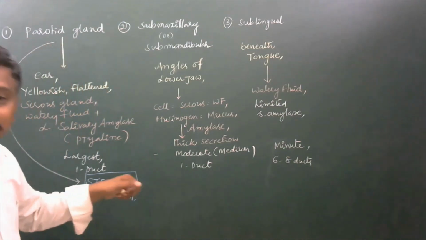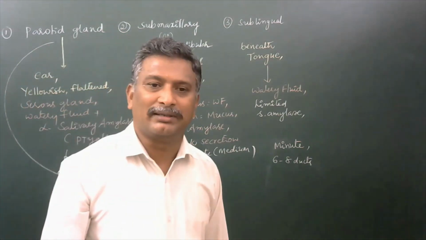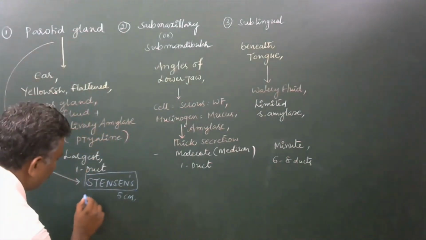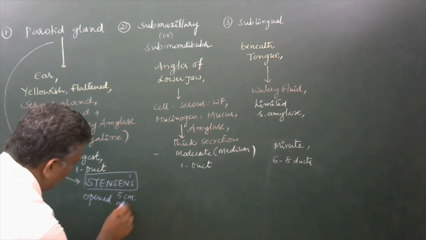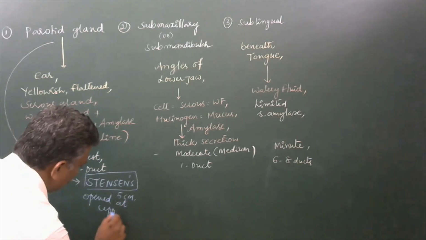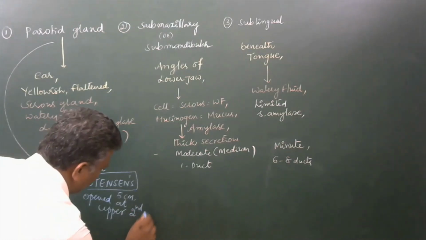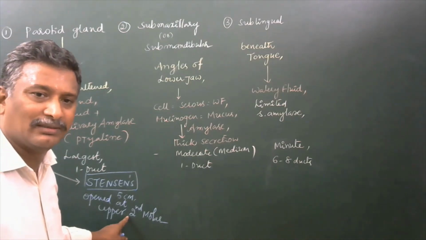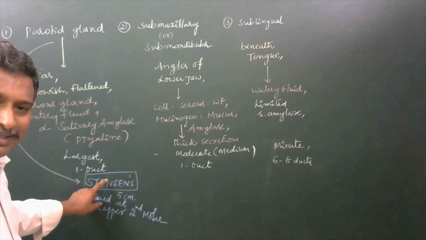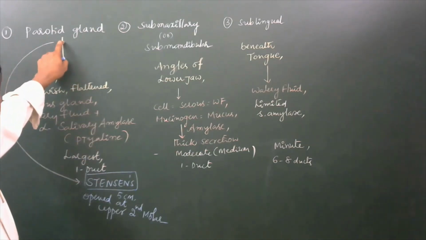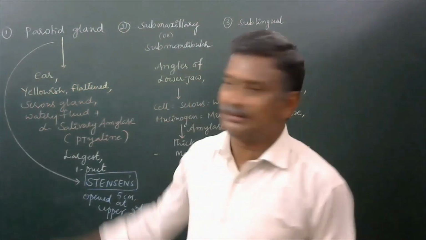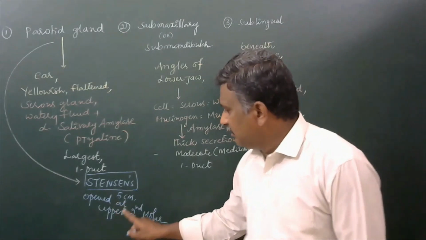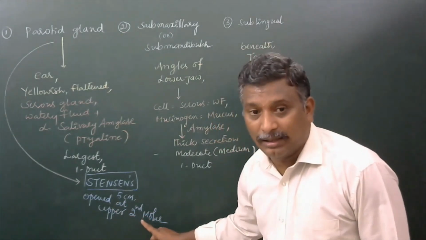That will be opened at a particular area in the buccal cavity, that is the upper second molar. That is very important for all competitive examinations. Stenson's duct is the duct of the parotid gland that will carry the secretions developed by the parotid gland, and it will be opened into the buccal cavity at the upper second molar.